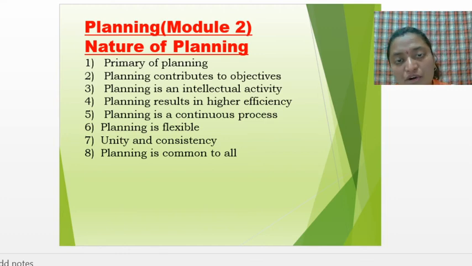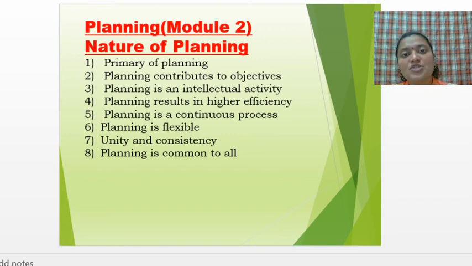Then planning contributes to objectives. Whatever the objectives of the organization are, when proper planning is done, the objectives can be fulfilled. Then planning is an intellectual activity, meaning the manager should be intelligent enough to draft a proper plan. Then planning results in higher efficiency.